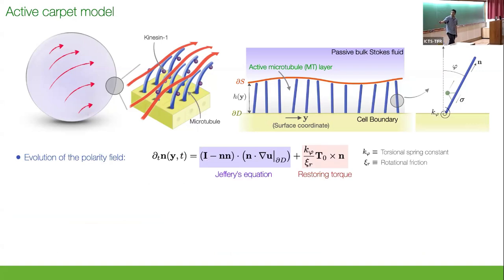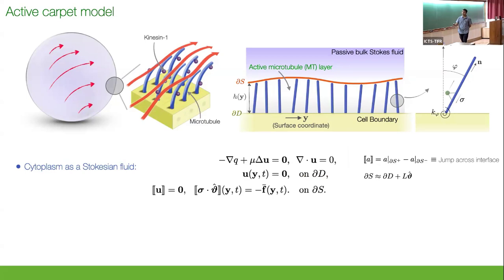So this is the evolution equation for the polarity field. First term is called Jeffreys equation. It just tells you how a rod reorients in presence of some shear flow. U is the flow which I want to compute. And then there is another piece coming from the restoring torque from the torsional spring that wants you to be pointing radially inward. To close the problem, I need to tell you what U is.